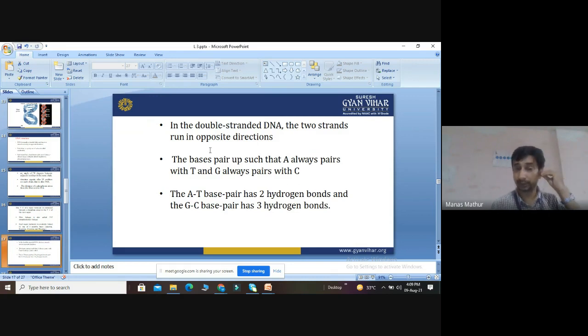So what we discussed is that it has phosphodiester bonds, covalent bonds, and hydrogen bonds. There are a number of bondings in nucleic acids. That's why they are a little bit complicated in structure. A number of bases are involved in the nucleic acid, and that's why it is complicated to understand their structure.